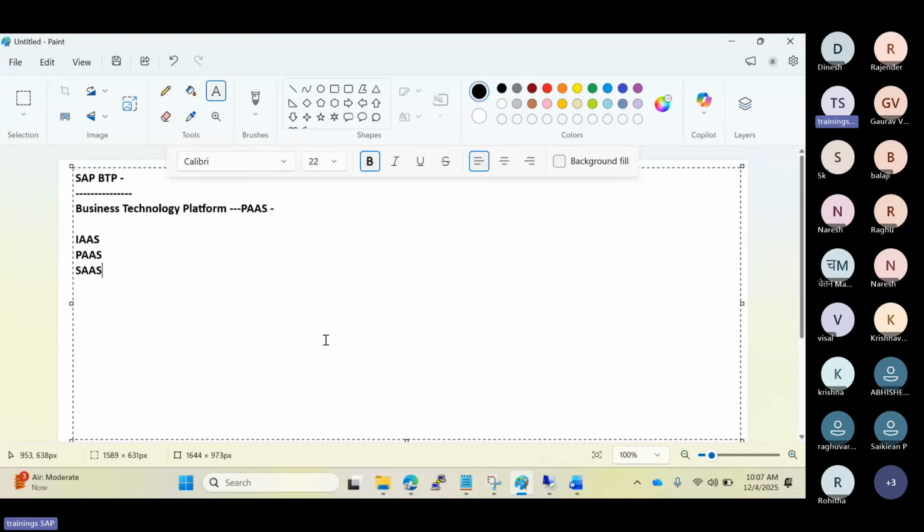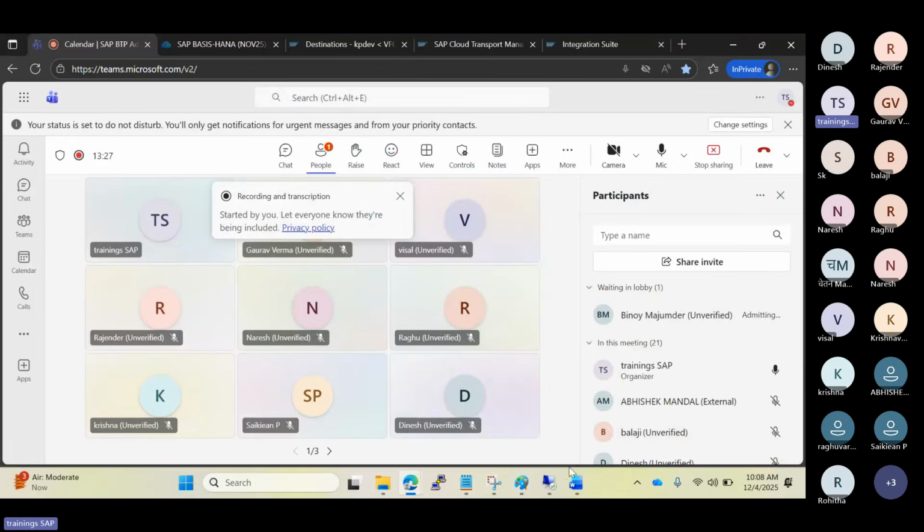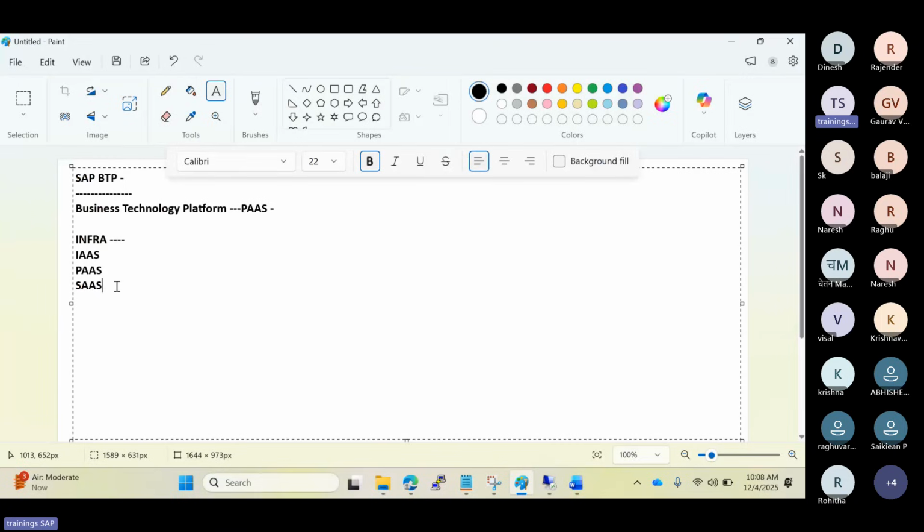It's a similar concept in BTP. These infrastructure providers will maintain the infrastructure for SAP, and in BTP the platform layer and applications are managed by SAP. That's why BTP is a platform as a service based concept.